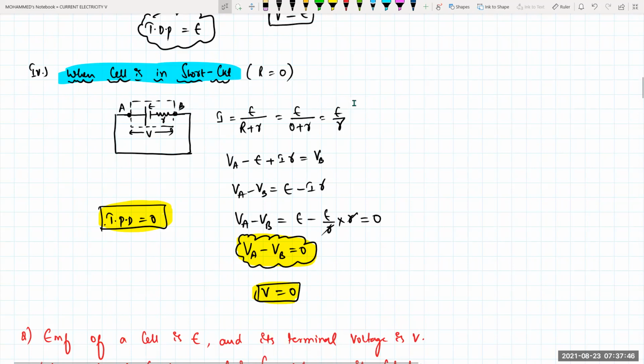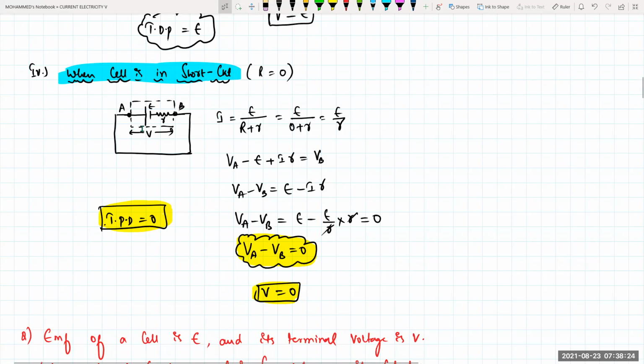Notice the current in the EMF of the cell means I is equal to small e divided by small r. And this small r is of no use, so this current is useless current. Generally, Nippo cell batteries are one type. We go to the market, buy them, open the remote control and insert them. When you're touching those cells, are you getting any shock? No, sir. Even though there is a current in that one, from negative to positive, that current is of no use. It does not have that much power that it can affect your body.